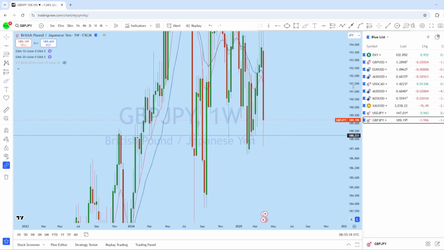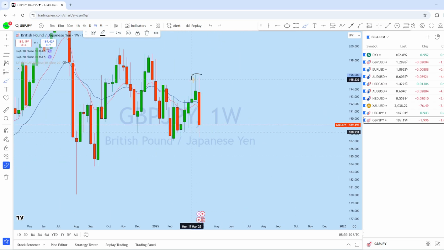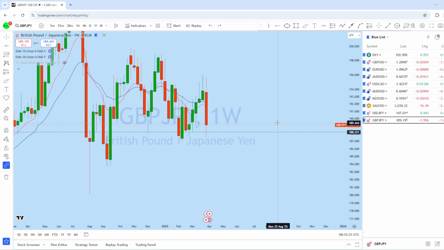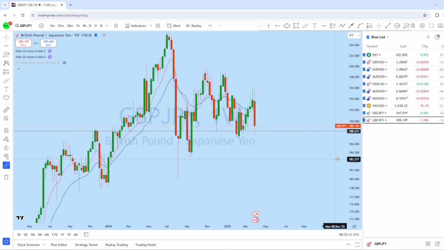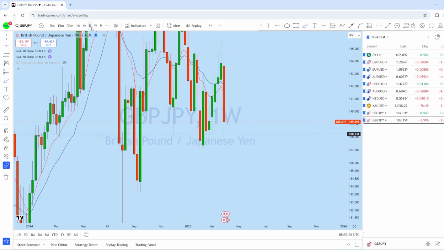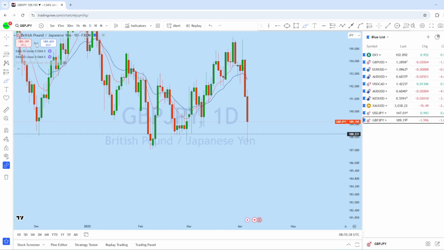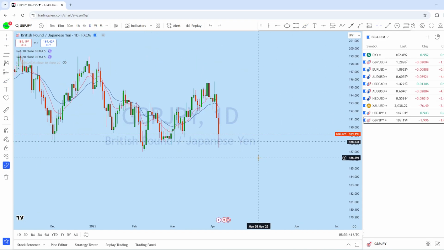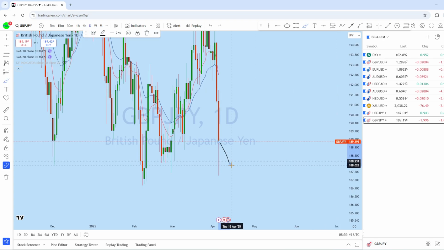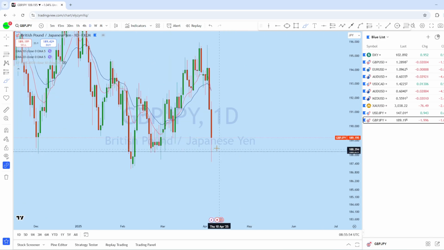Now looking at the weekly chart here, from this resistance there is a strong weekly bearish candle formation. The price from the weekly so far has dropped here, and we expect a retest and then a bounce back up to create a new higher high in this market. Now if we look at the daily chart here on GBP JPY, from this resistance line there is a big drop here, and we expect GJ to potentially retest here and then trend again to the upside to create a new higher high in this market.